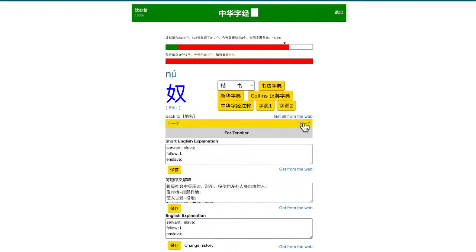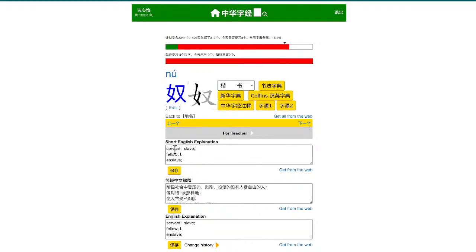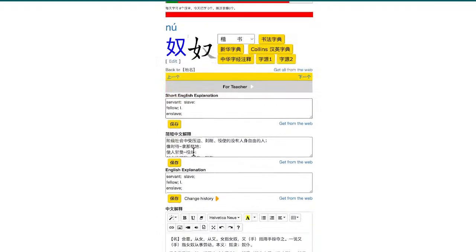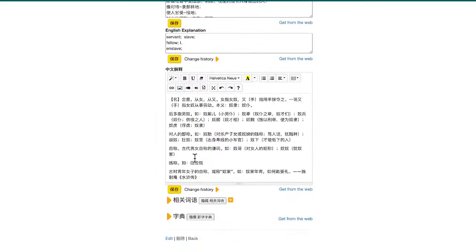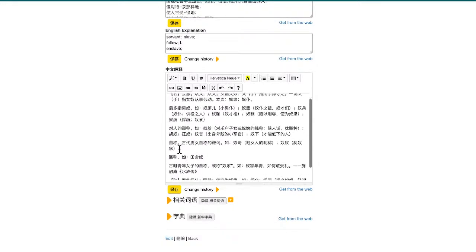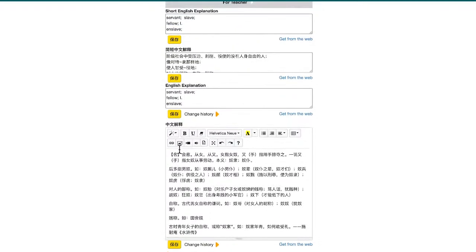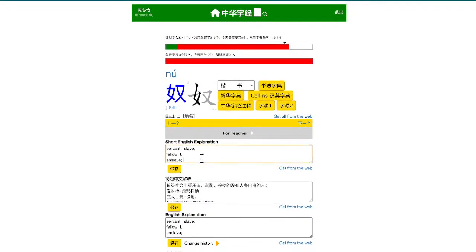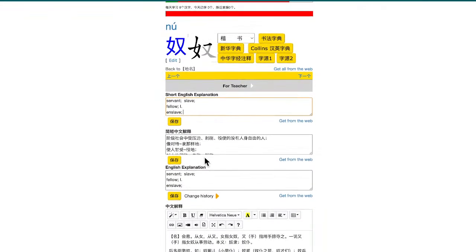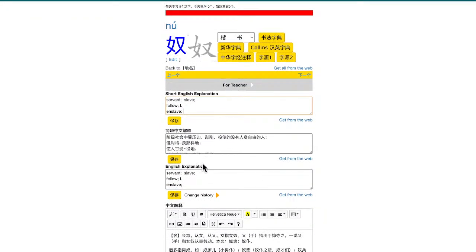Next one, 奴. This is the 奴 of 匈奴, okay. 匈奴, it's these two characters. Now, 奴 itself obviously has other meanings, which means servant or slave. Use it as a verb, that means enslave.